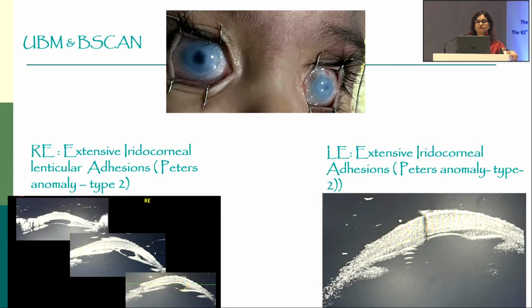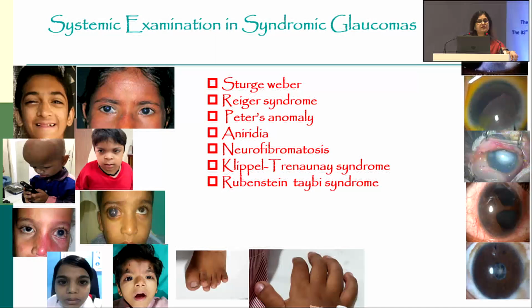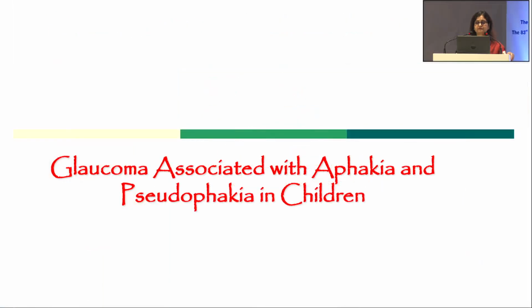And B scan, of course, you can measure axial length with B scan, and you can even find out about posterior segment pathologies like retinoblastoma or underlying retinal detachment. Systemic examination is a must and should be documented in syndromic glaucomas like Sturge-Weber, Rieger syndrome, Peters, neurofibromatosis, and this is one particular interesting case, Rubinstein-Taybi syndrome with typical features of hand and foot. So now I will present some cases and specific conditions which we do see commonly.